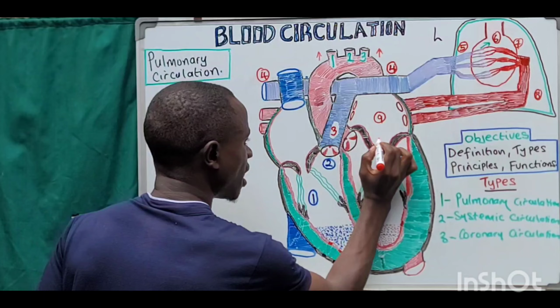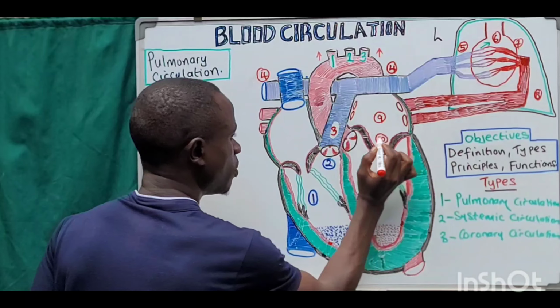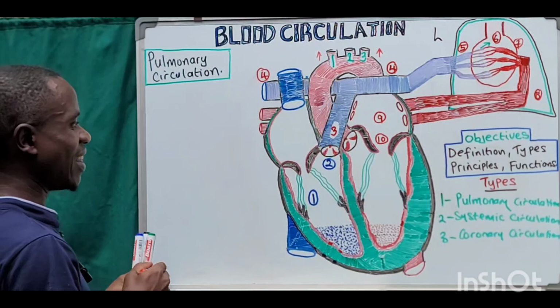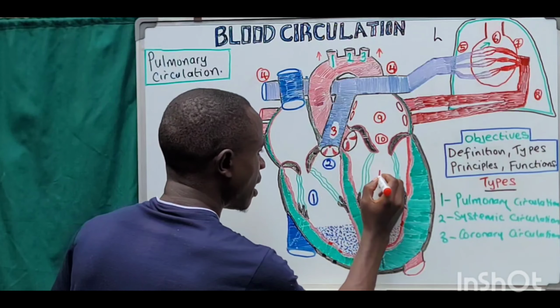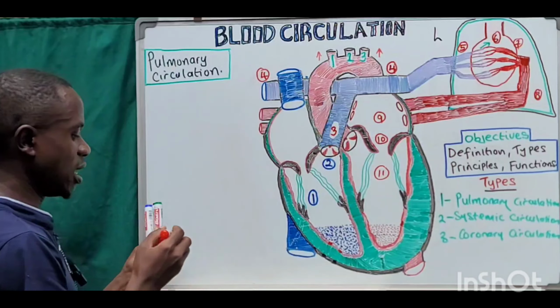So now these structures here are our 10th step. And then the last one, which is step number 11, is the left ventricle.